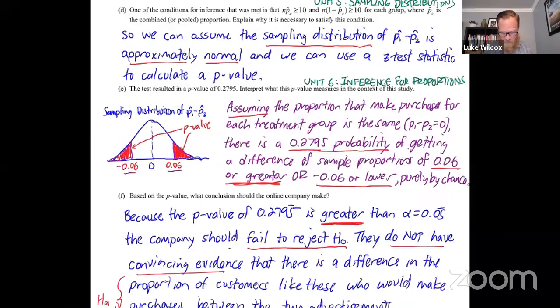And then if you move down to part F, this is also in the same world of inference for proportions. So once again, this one is also unit 6, inference for proportions.